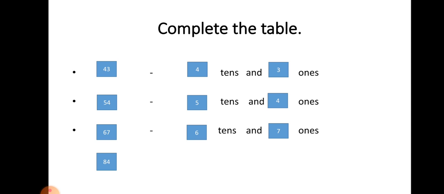Last number is 84. 84 is a two-digit number, divided in tens and ones. First number 8 is in tens, and after 8, the number 4 is given. So last number 4 is in ones. 8, 4, 84.